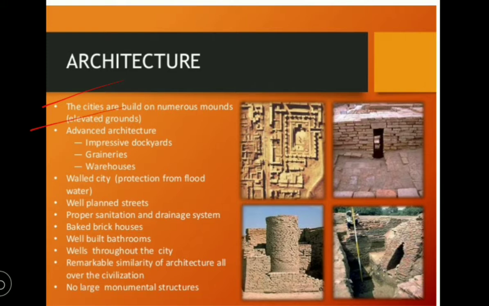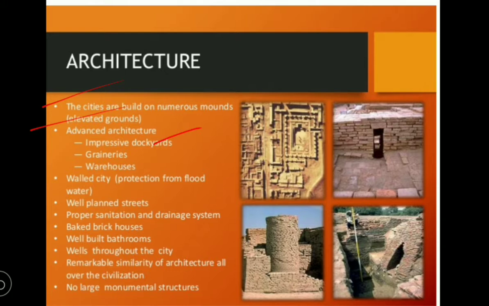And advanced architecture. Which advanced architecture did they adopt? First one is the impressive dockyards. Dockyards means they had the seaport as well as river dockyards. It is used for ships to enter the port, and they imported and exported goods in the ships.